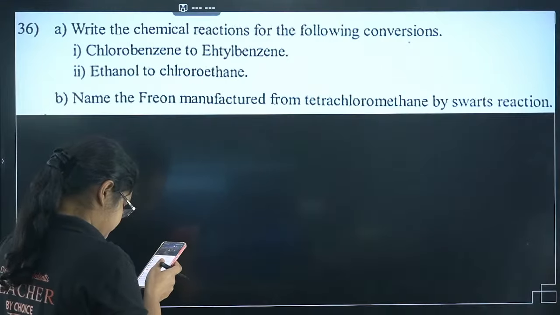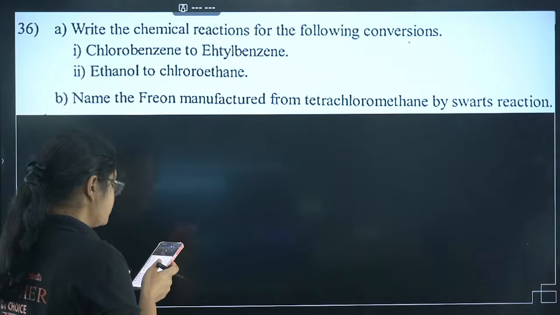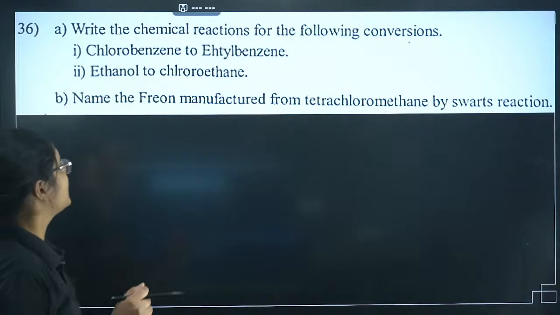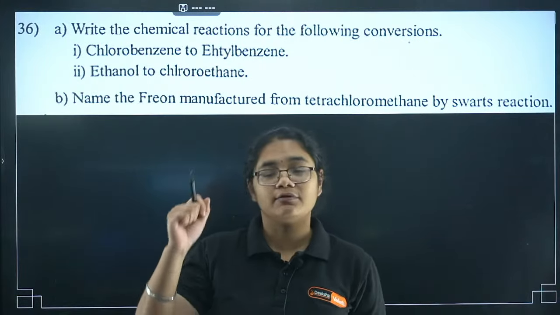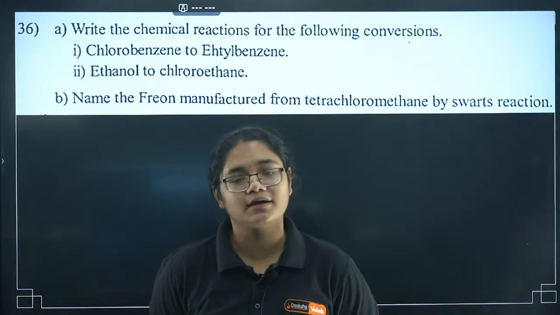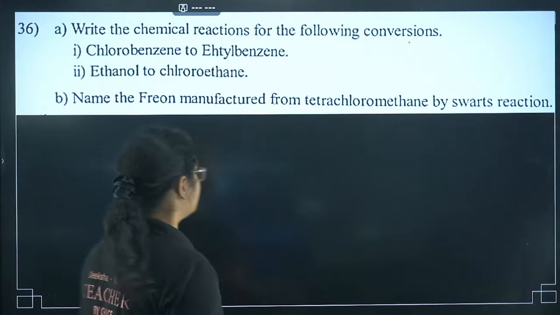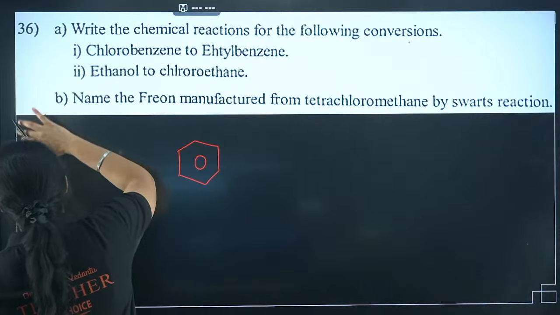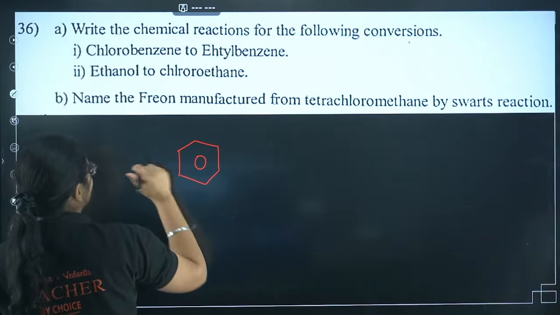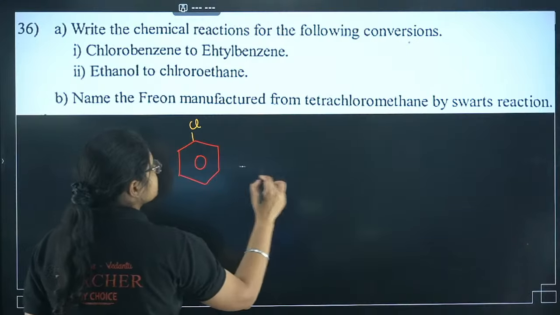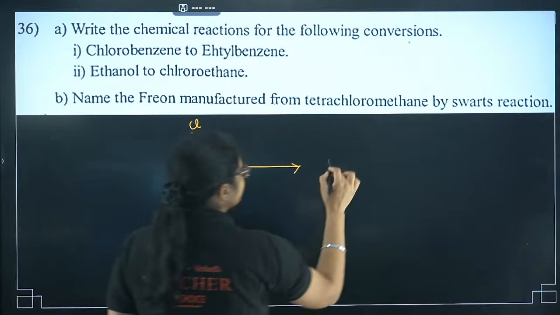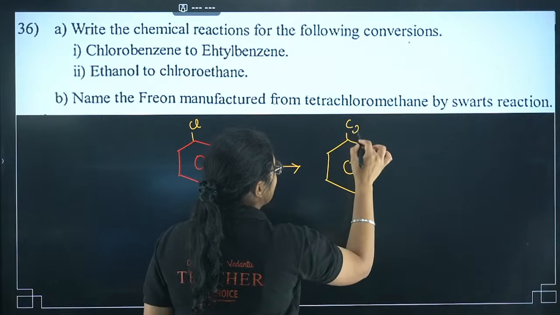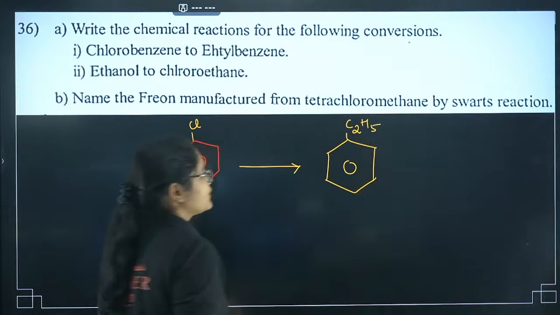Okay, next question is: chlorobenzene to ethylbenzene, how can you synthesize? And ethanol to chloroethane. Students, I want all of you to answer this question. Please put down in the comment section quickly. How will you convert chlorobenzene? So we are just 4 more questions to go. I'll finish it quickly. So please don't get tired here. Just work with me for some more time. Chlorobenzene to ethylbenzene. Who are the toppers here who can answer this question?